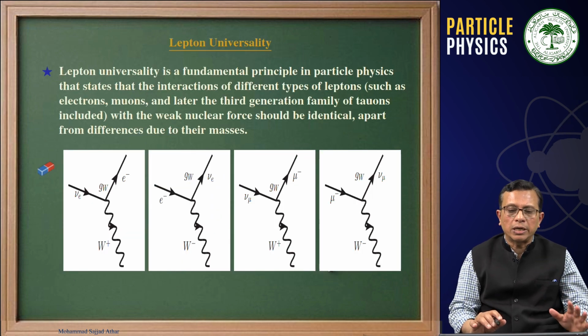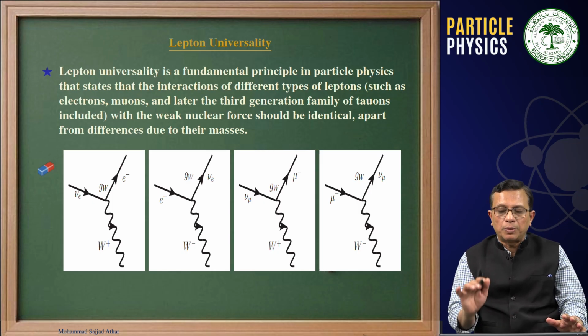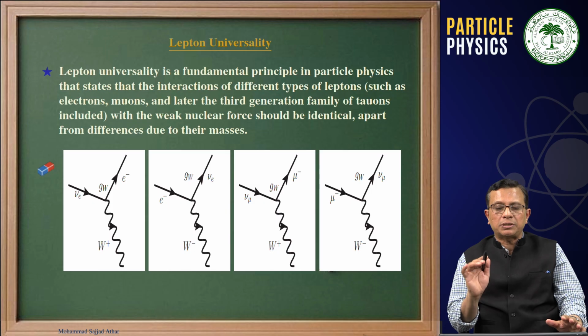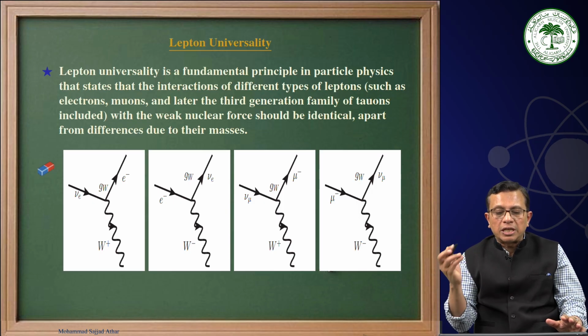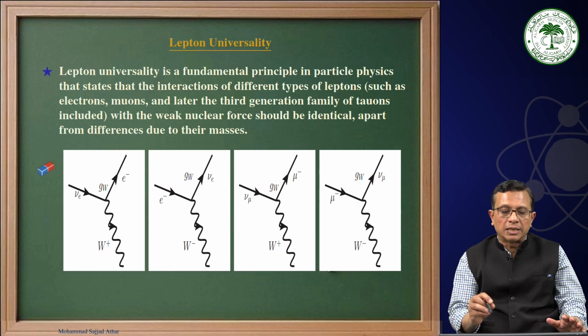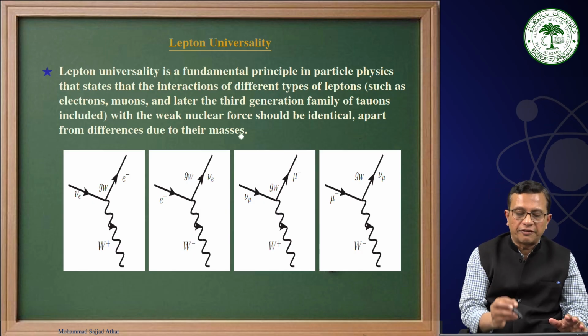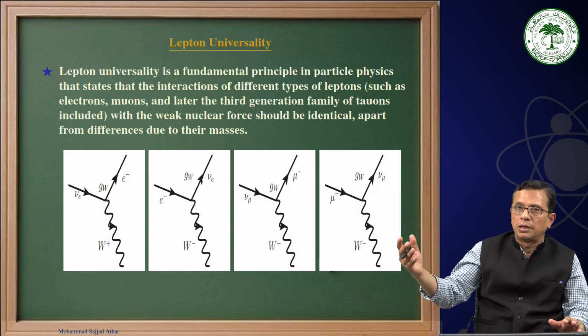What we are talking about, lepton universality, is a fundamental principle in particle physics which states that the interactions of different types of leptons, electron, muon, and later the third generation lepton, the tauon, with the nuclear force should be identical apart from differences due to their masses. The only difference is that the electron mass is different from the muon mass, and that is different from the tauon mass.